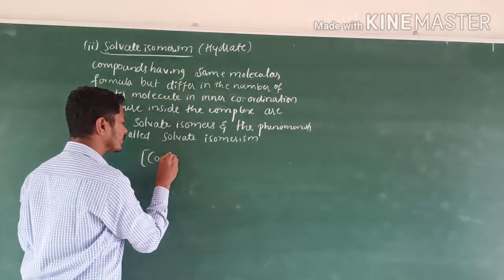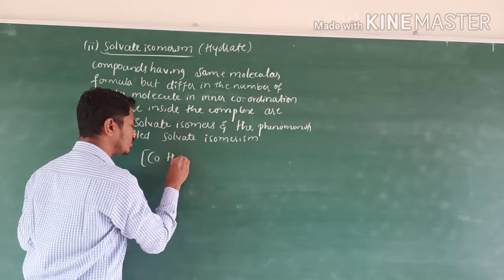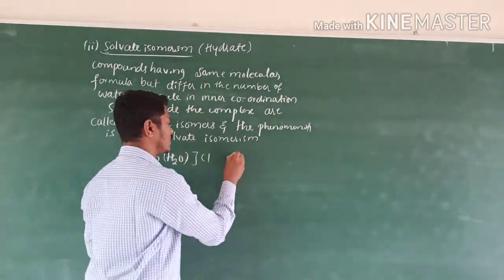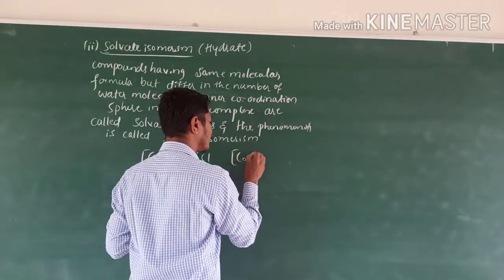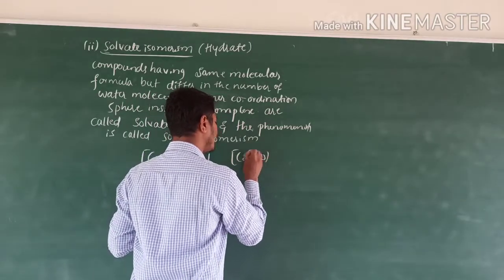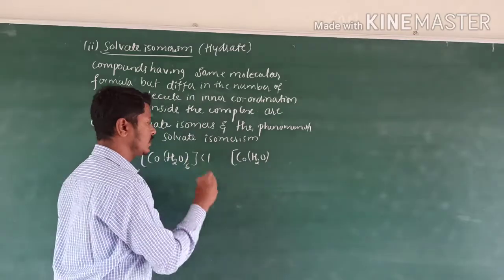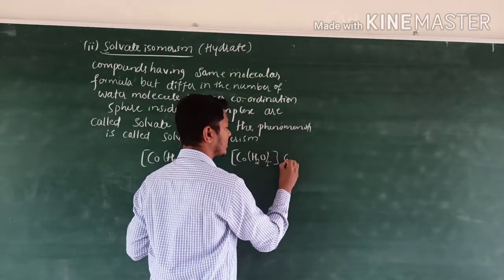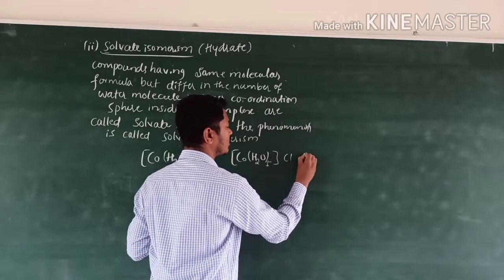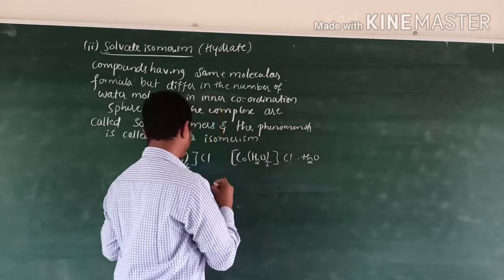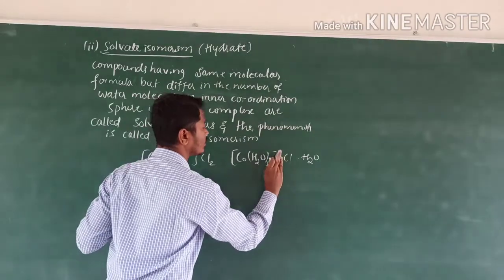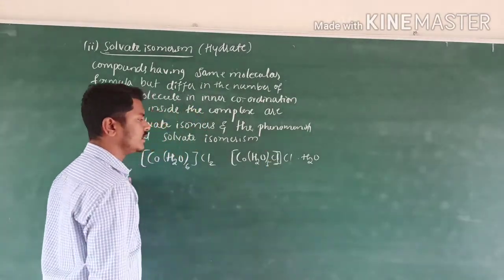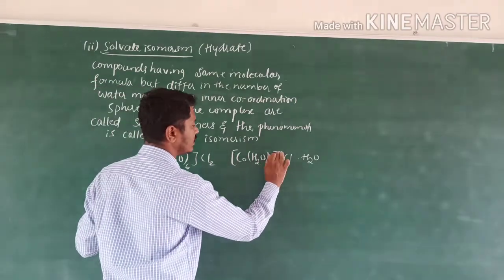Cobalt H2O, then Cl, same cobalt H2O, here 6 times, here 5 times Cl H2O. For that 1 Cl has to be inside.